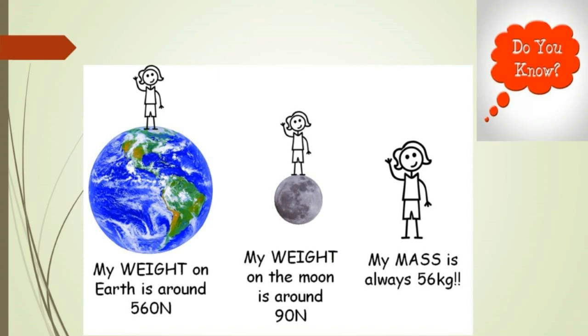For example, if the mass of a person is 56 kilogram, his weight on the Earth is around 560 Newton. His weight on the Moon is 90 Newton. But his mass always remains 56 kilogram.